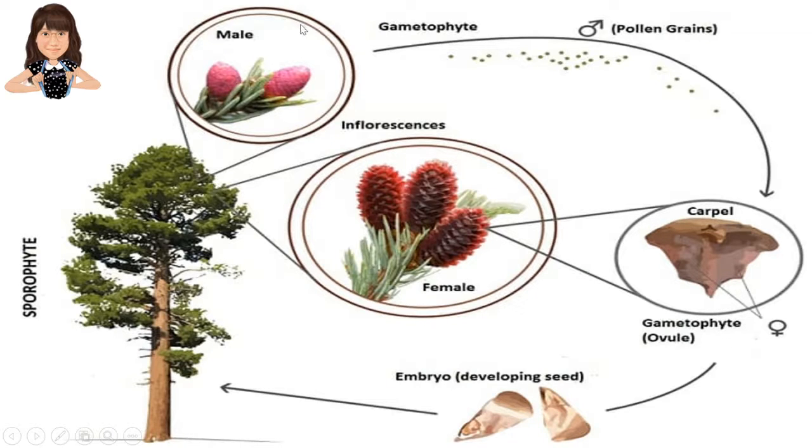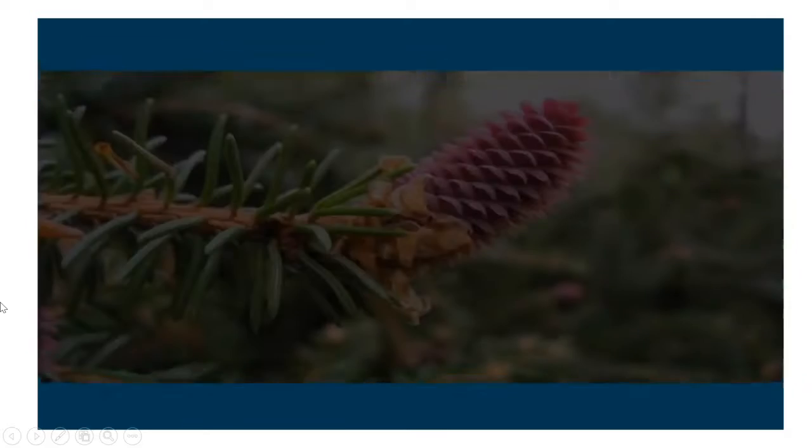So, gymnosperms ay nagbibigay ng spores. Okay, spores po yung nilalabas ng isang gymnosperm. Again, gymnosperms are non-flowering plants. Okay, so let us watch the video for us to understand more about the gymnosperms.